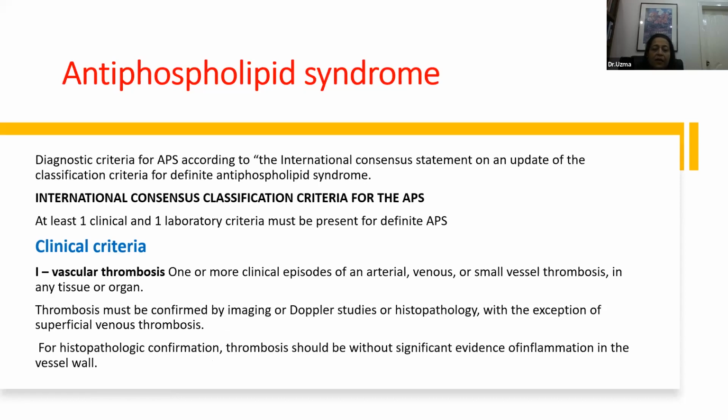Now, the international consensus on classification criteria for APS is that at least one clinical and one laboratory criterion must be present for definite APS. The clinical criteria include a history of vascular thrombosis, that is one or more clinical episodes of arterial, venous or small vessel thrombosis in any tissue or organ. The thrombosis is confirmed through Doppler studies or histopathology, with the exception of superficial venous thrombosis.